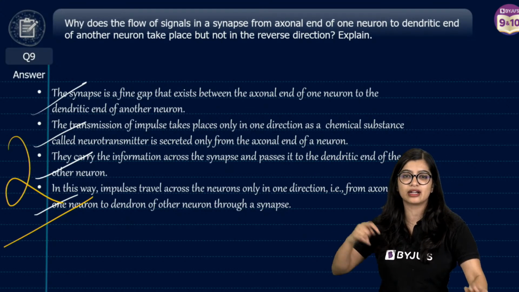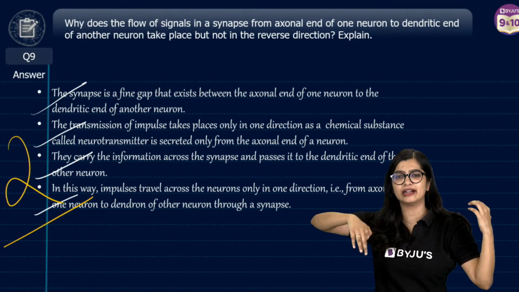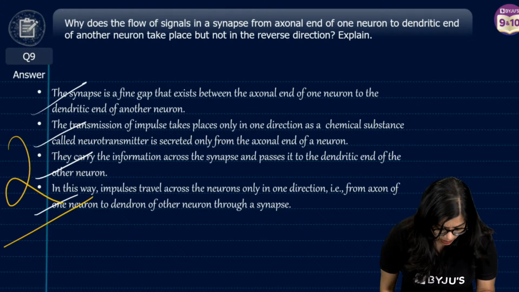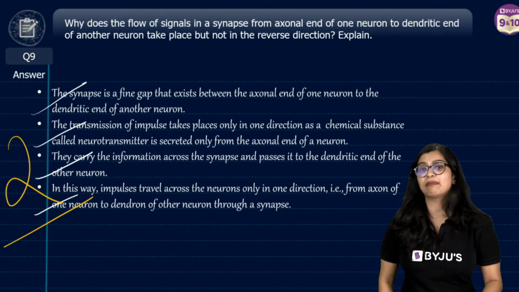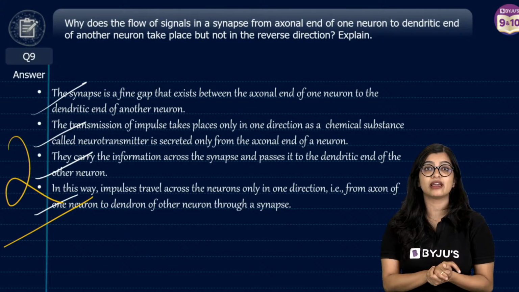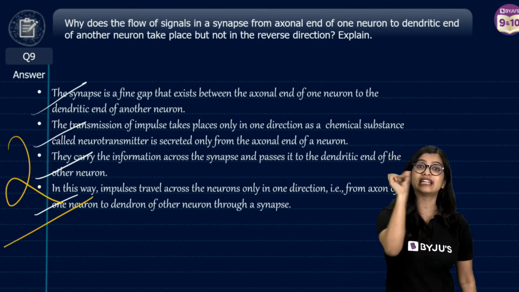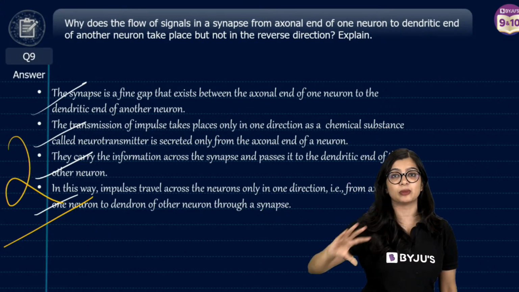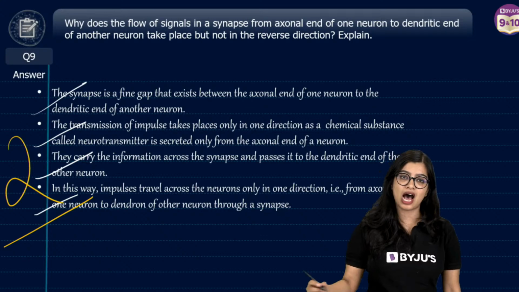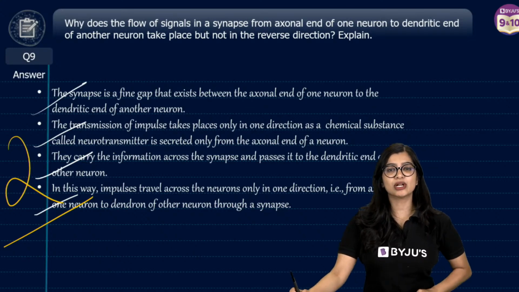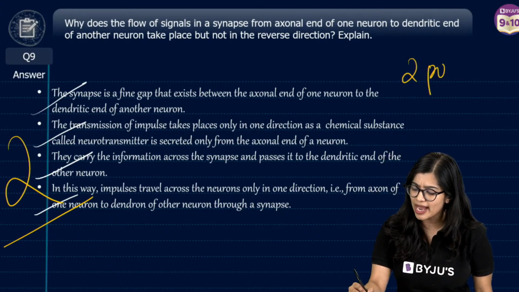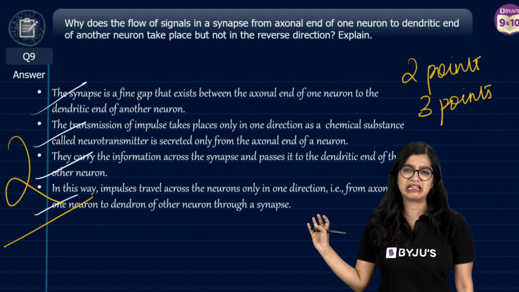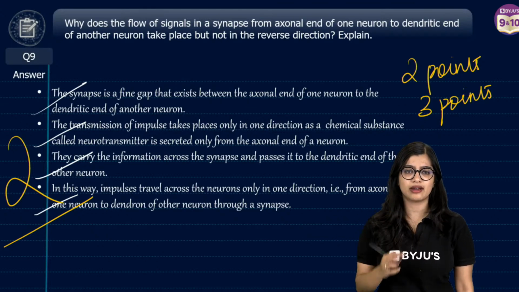I have elaborated a little more than necessary, but you can take care of it. If the impulse started to move in reverse, what will happen? It cannot. It cannot move in the reverse direction because dendrites have receptors for those chemicals. They cannot push neurotransmitters. That is in the Exemplar. How much to write for 2 marks? 2 points or at most 3 points, not more than that.